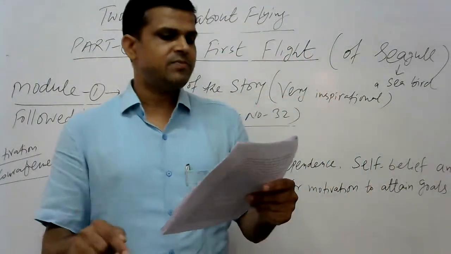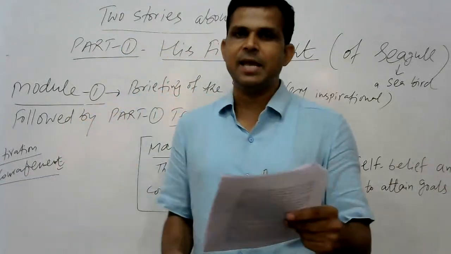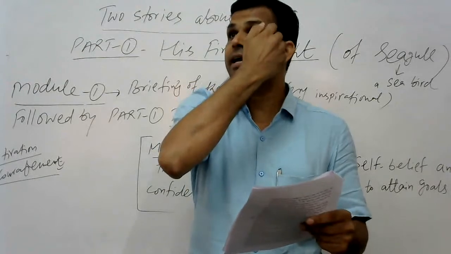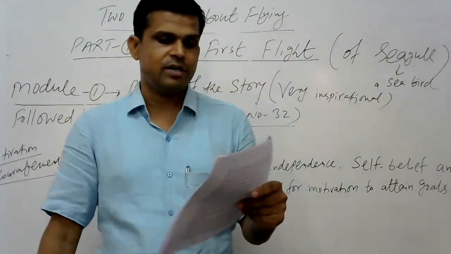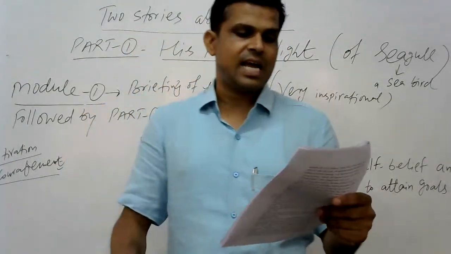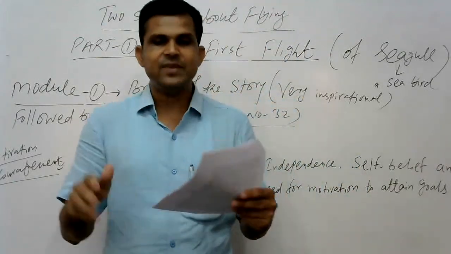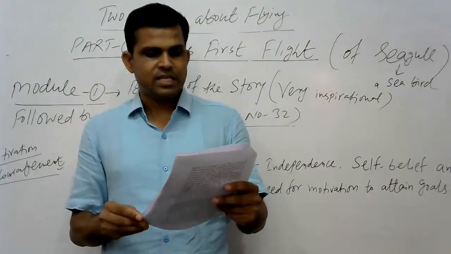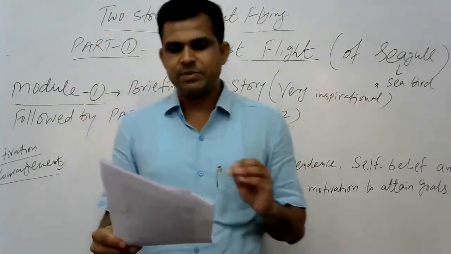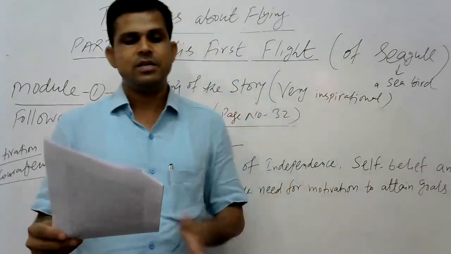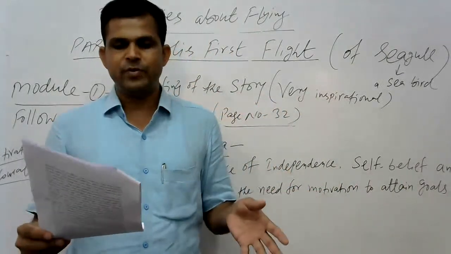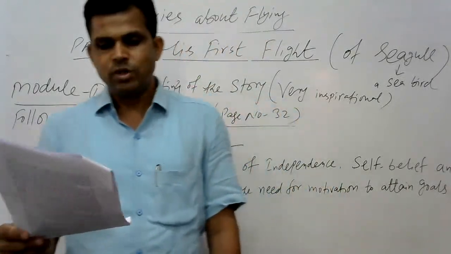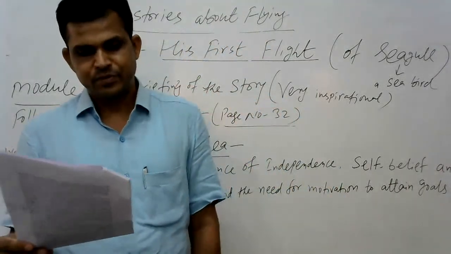He was surrounded by his family members who were praising him, and उसके चारों तरफ all the family members, including parents, brothers, sisters, were there, and their beaks were offering him scraps of dogfish. His flight was complete. This is all about the story. So, in what way he has learned, and the main ideas which are expressed here: the importance of independence, self belief, self confidence, the need for motivation to attain goals. So, all these things are explained here.